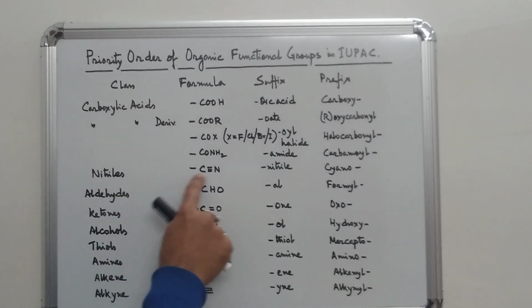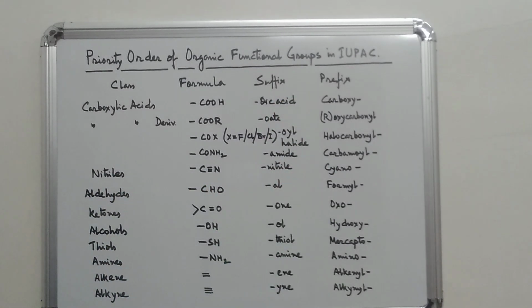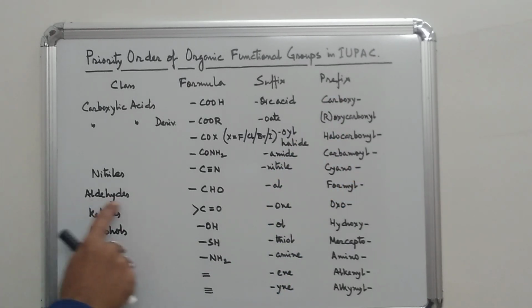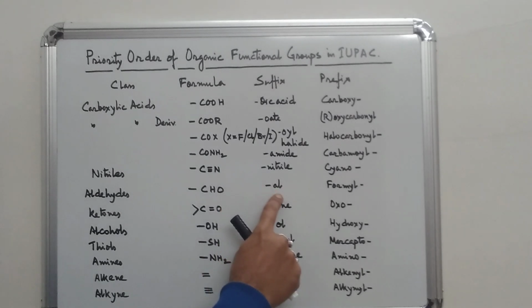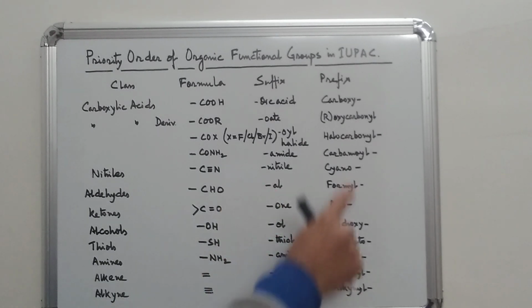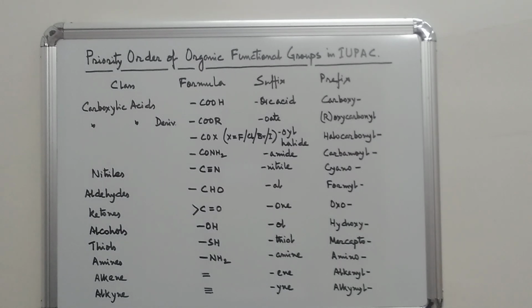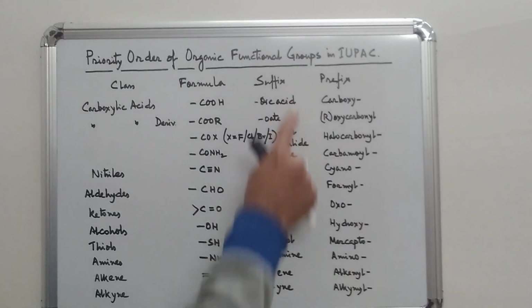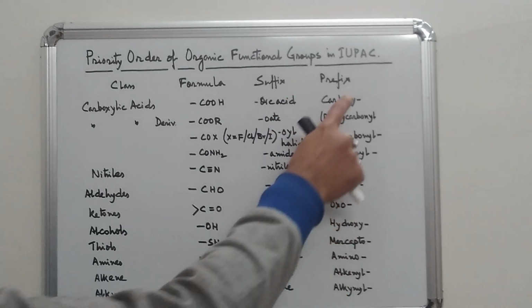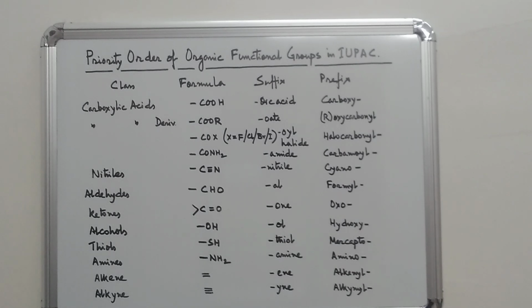For nitrile, that is CN, in suffix it will be the same, nitrile, and prefix it is called cyano. For aldehydes, that is CHO, in suffix it is called al, and in prefix it will be formyl. For ketones, that is C double bonded O, in suffix it will be -one, and in prefix that will be oxo. For alcohols, -OH, in suffix it will be -ol, and in prefix it will be hydroxy.